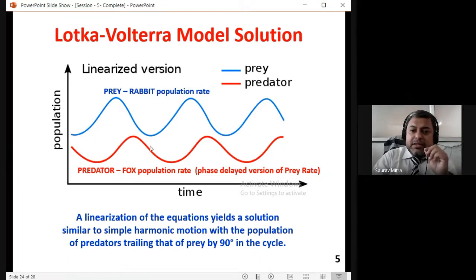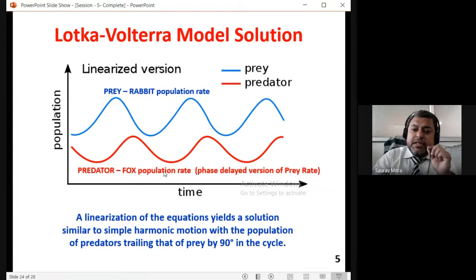So when the rabbit count is less, after a certain time, this is the lowest peak or negative peak of the rabbit count. That means it is the least count of rabbits. What we will find is the fox count also will become least after a certain time. So a peak in the rabbit will be followed by a peak in the fox, and a negative peak in the rabbit also will be followed by a negative peak of the fox. So in the first we are finding blue is peaking, but red is peaking after a certain time because foxes are eating rabbits and going to the positive.